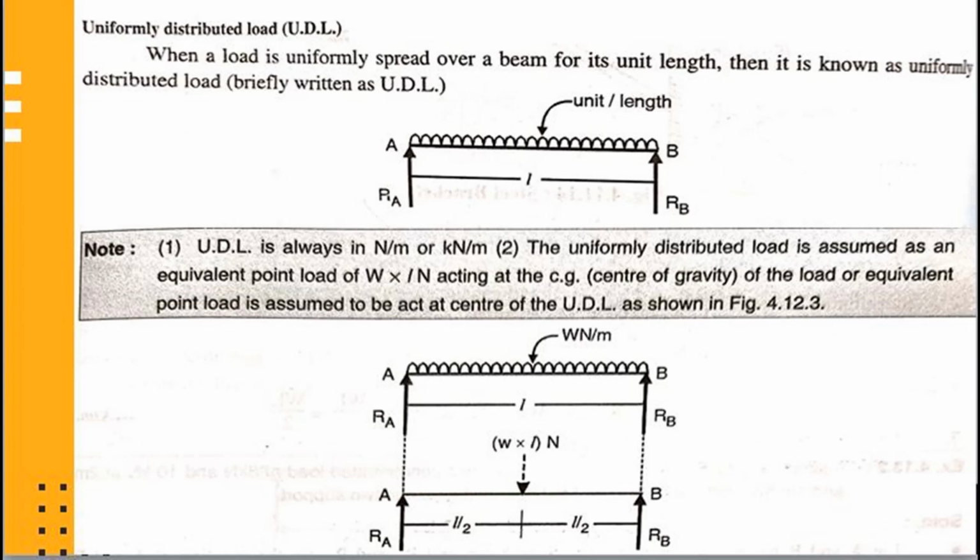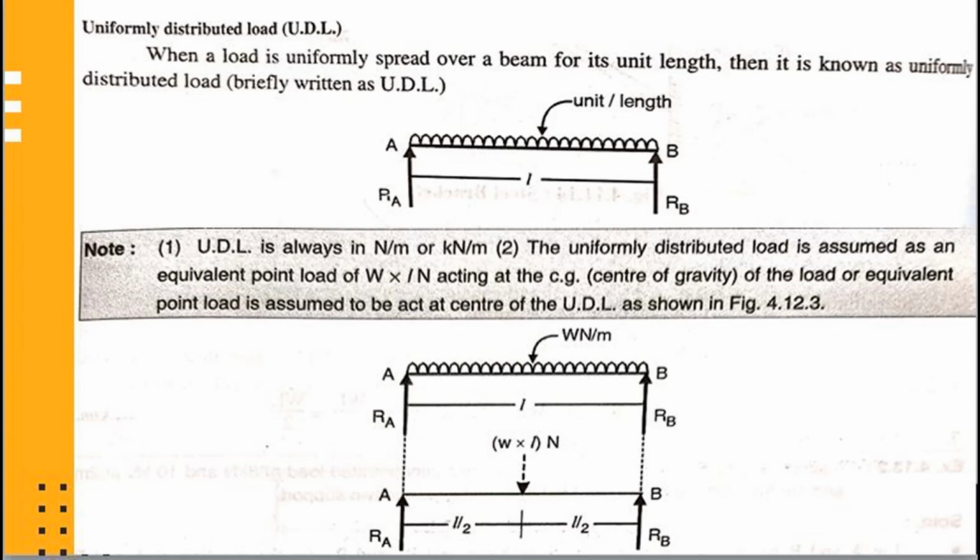Please note that number 1, UDL is always in Newton per meter or kilonewton per meter. Number 2, the uniformly distributed load is assumed as an equivalent point load of W multiplied by L Newton acting at the center of gravity of the load, or the equivalent point load is assumed to act at the center of UDL as shown in figure.